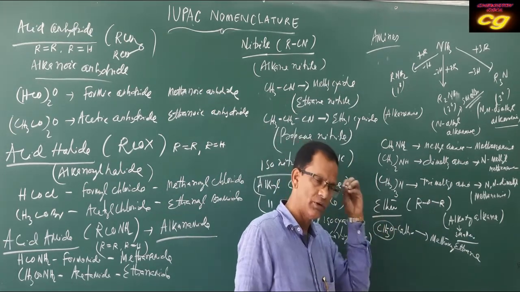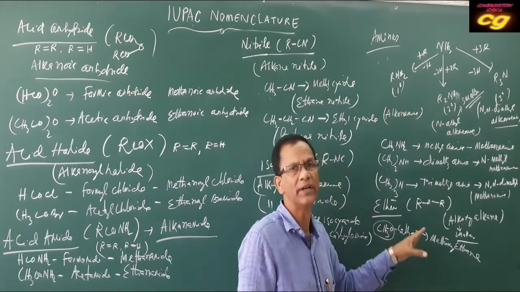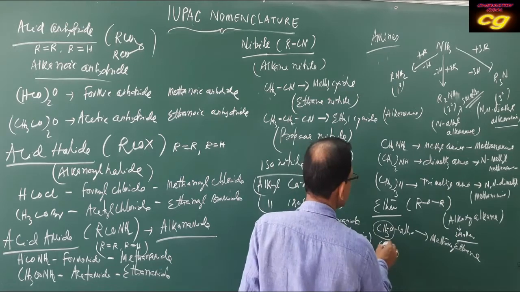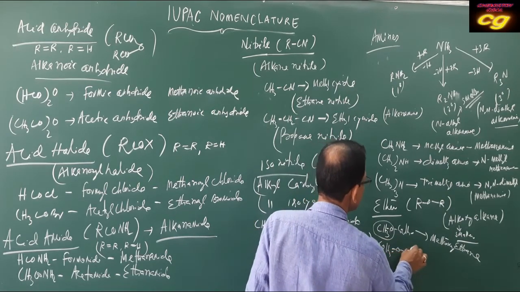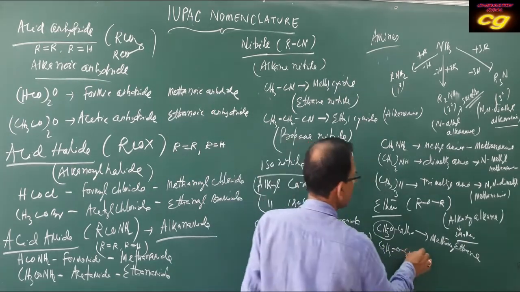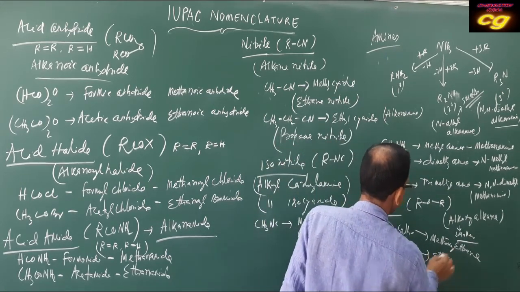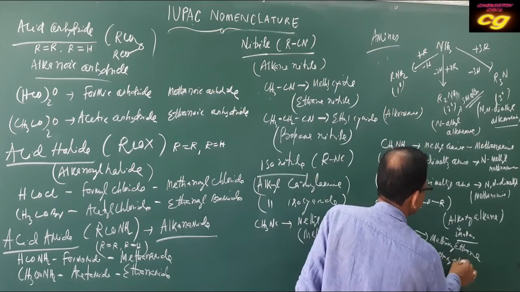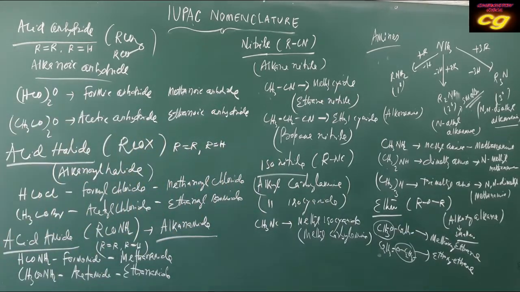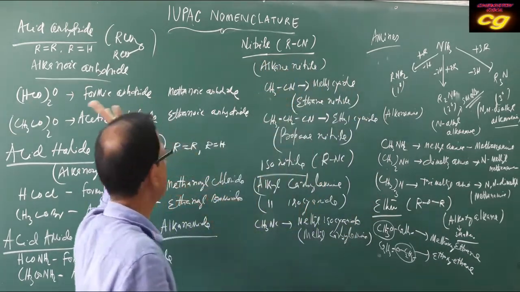The common name will be methyl ethyl ether. Already I have told you, common name means the groups are visible and the same names are repeated: methyl ethyl ether. And suppose C2H5OCH3, the same thing; here the smaller group is ethoxy, the remaining 2 carbons ethane. So this is about ether nomenclature. So nomenclature of ether, nomenclature of amines, nitriles, acid derivatives.